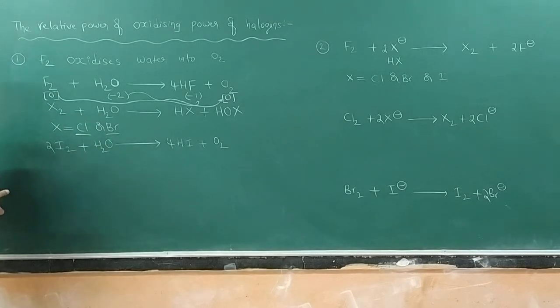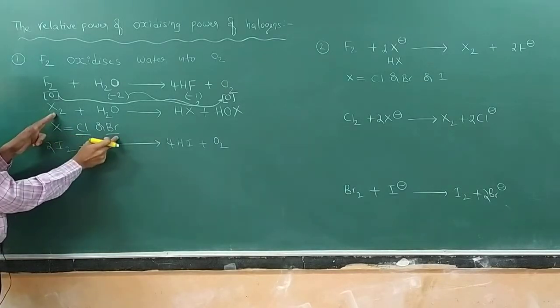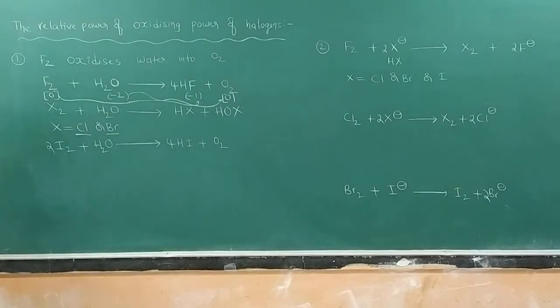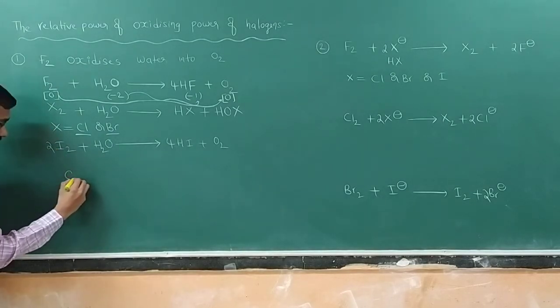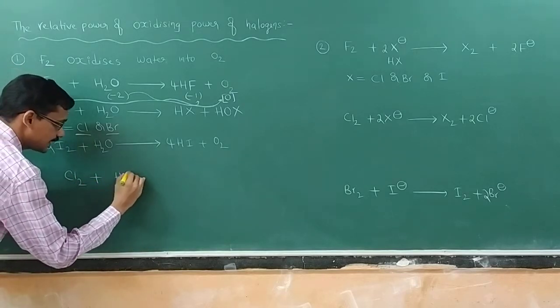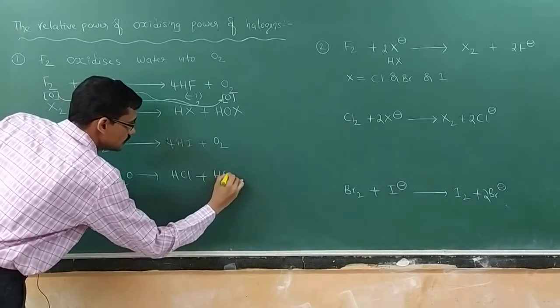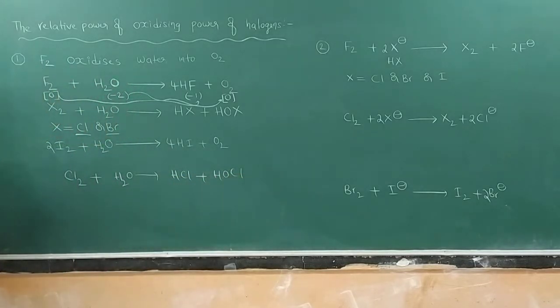That is the reason we get different products. I have taken X2, meaning you can take chlorine or bromine, not iodine. For example, chlorine plus water gives HCl plus HOCl.